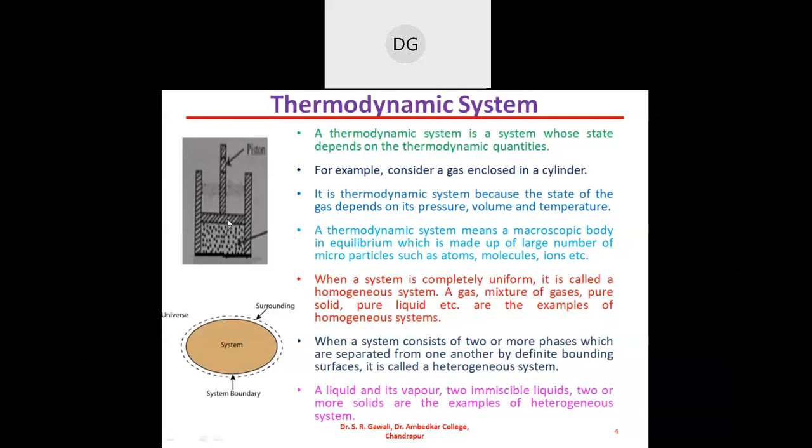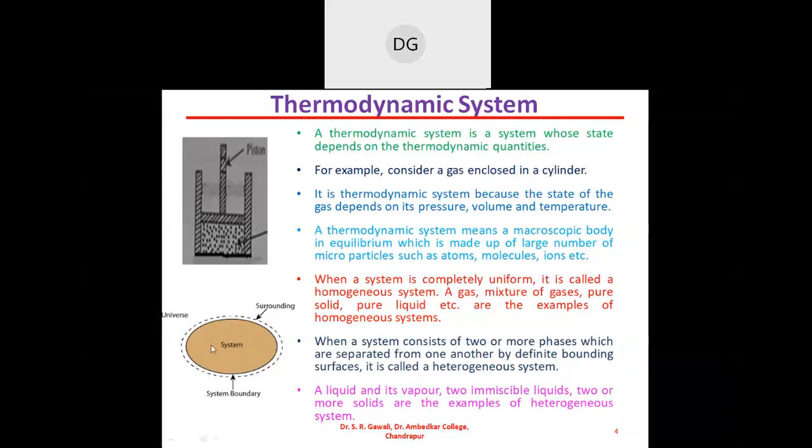When this piston is moved upward, the gas will be expanded, and when the piston is moved in the downward direction, the gas will be compressed, so that the pressure, volume and temperature of this gas will change, and therefore such a type of system we call a thermodynamic system. So, what will happen in the thermodynamic system? I have given here one figure for this thermodynamic system.